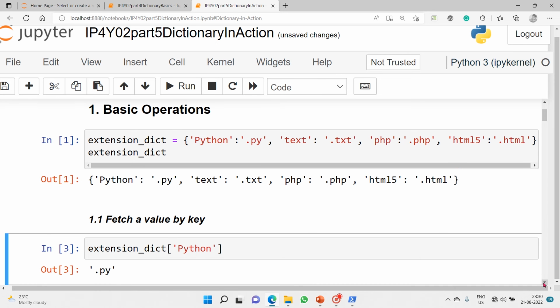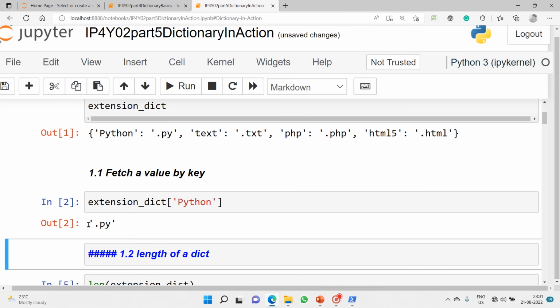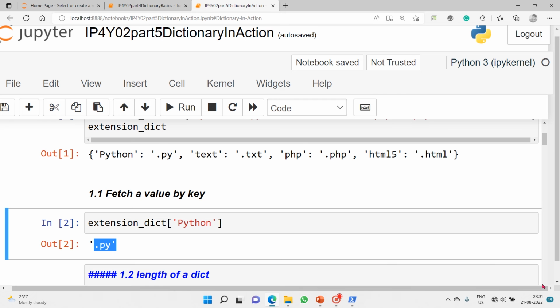So first, tell me what's the extension that we use for Python. Here extension dict is the name of our dictionary object, and extension dict of key name Python. Let's see what we get. It is .py. Fantastic.